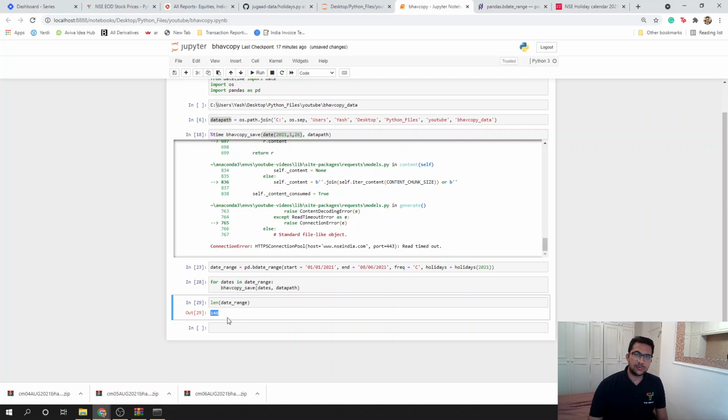And yeah, that's pretty much it for this video. We broadly covered what a Bhav copy is and how the Jugaad data library works in the back end. It's exactly doing what a human would do manually, but it's doing that via Python programming. And we created this code to go over and download all the data that we need, after adjusting for custom holidays in India and also adjusting for the business date ranges.